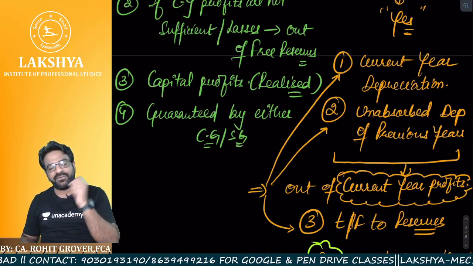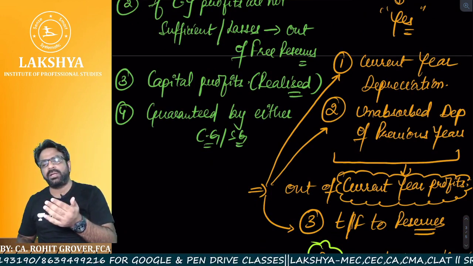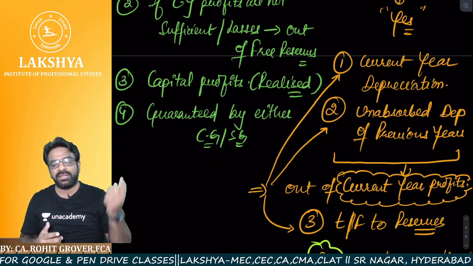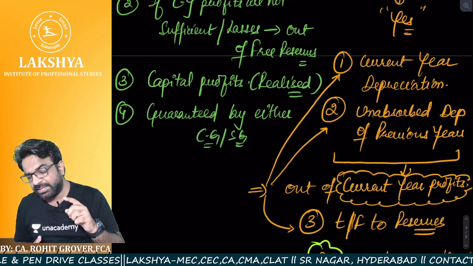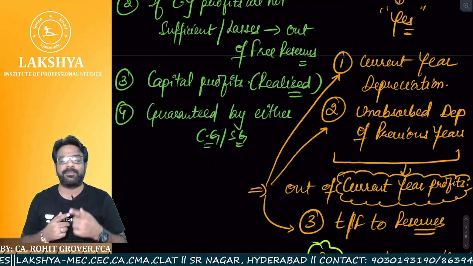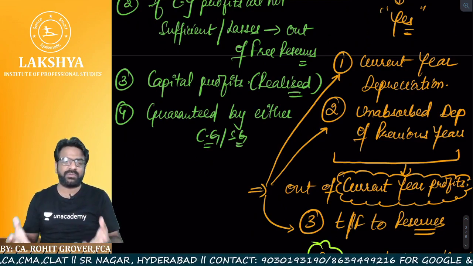But when we are using the free reserves, two adjustments: current year losses, if any, and the brought forward losses of the previous years. But to what extent? The depreciation of those loss making years is to be compared with the brought forward losses of those loss making years, whichever is lower, that is what we are going to adjust.